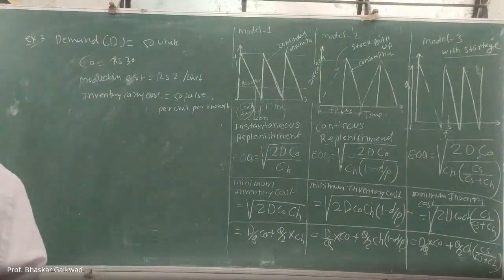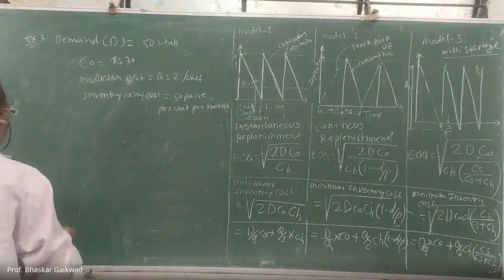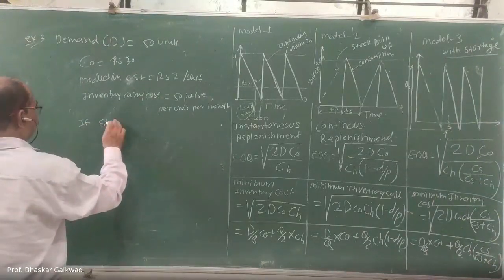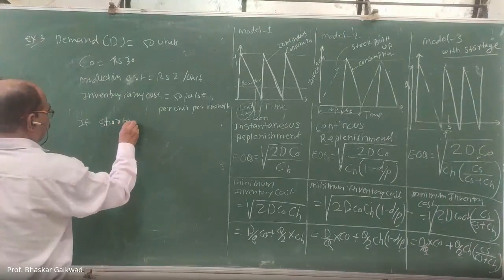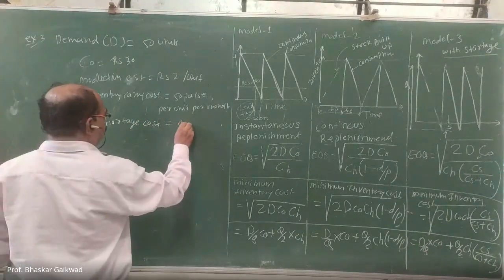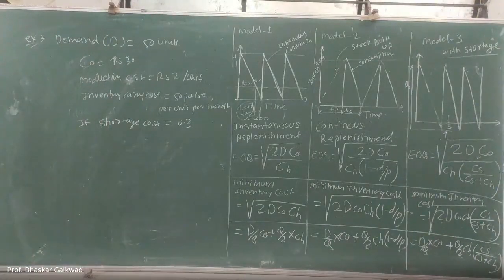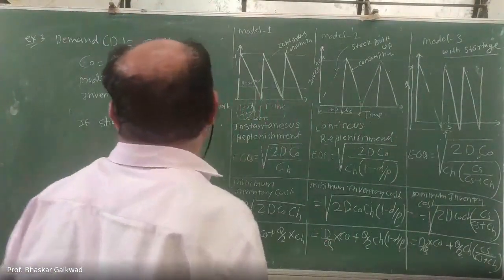If shortage cost is 0.3 per unit per month, determine how many times to make a production run and what is the size of this. So shortage is there, you can use this formula.